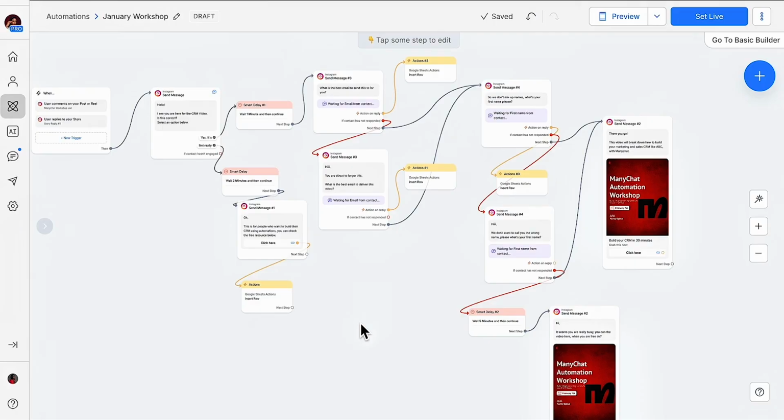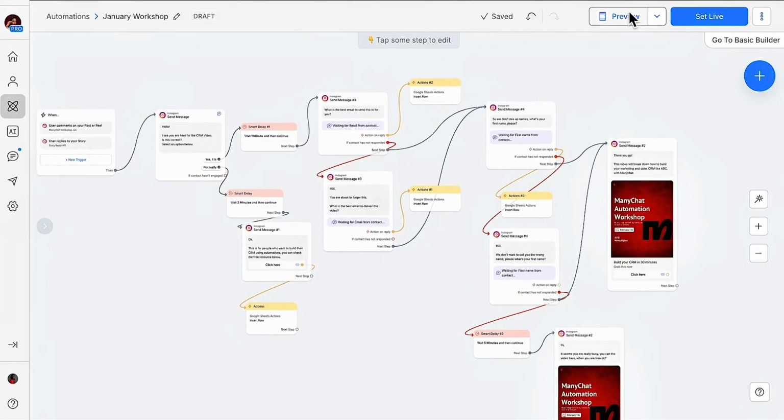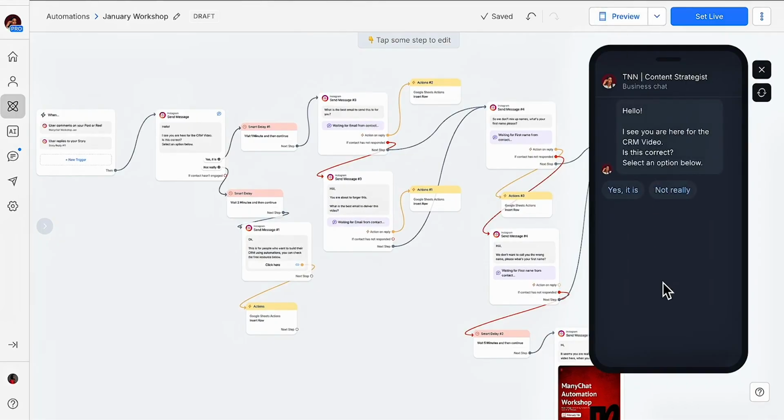If I go to my Instagram and if I activate this right now and comment story, it's going to automatically add me to the Excel sheet that I've connected. All right, that particular sheet. So let's preview it. Let's be sure, because one thing you want to always look out for is the fact that what you're doing is working. You need to be very sure that what you're doing is working, because if it's not working, it's useless.